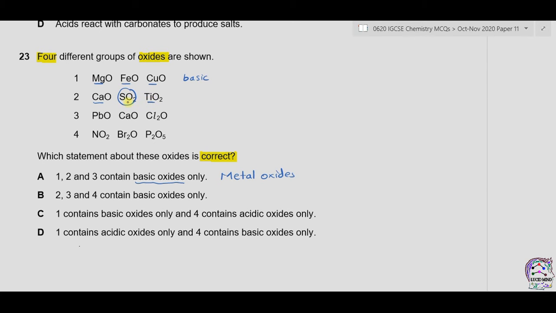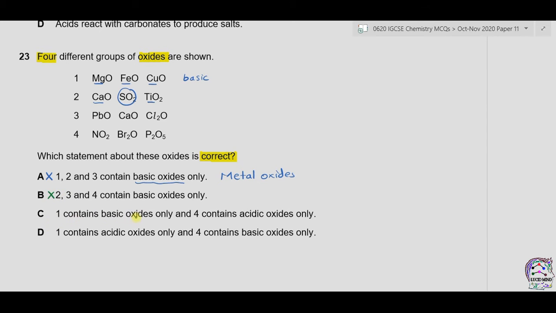Titanium is a metal. So therefore SO2 is an acidic oxide. So A is incorrect. B. 2, 3 and 4 contain basic oxides. As we know that in 2 we have sulfur dioxide, which is an acidic oxide. So B is also wrong.